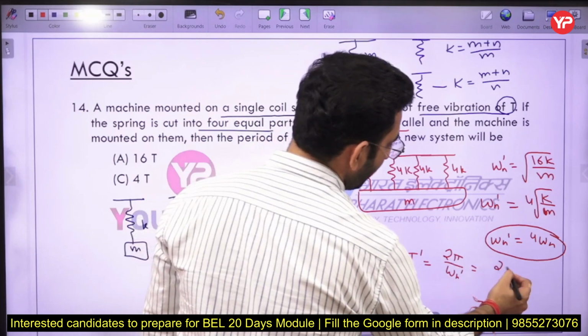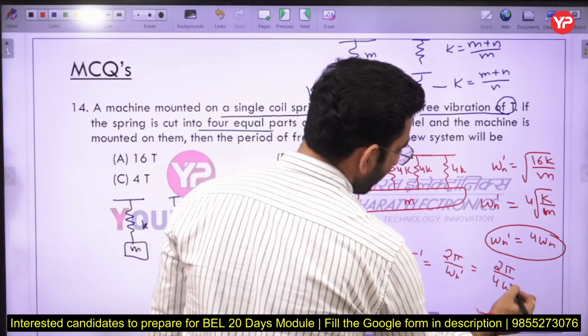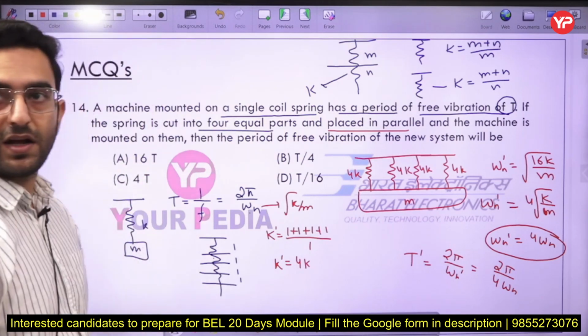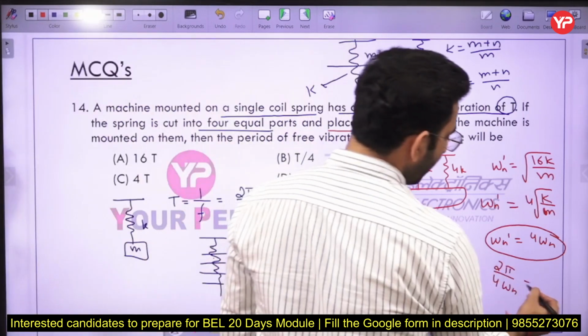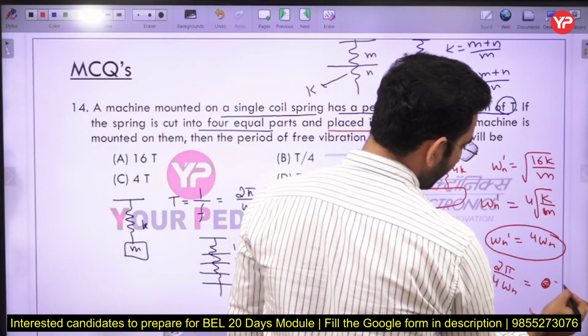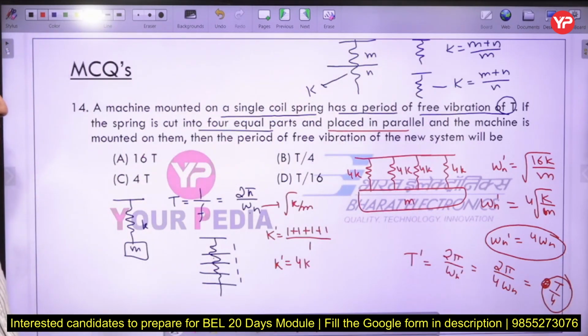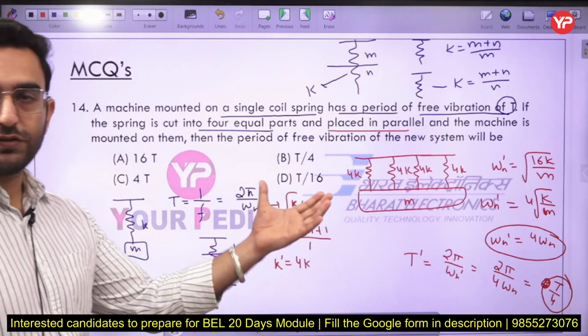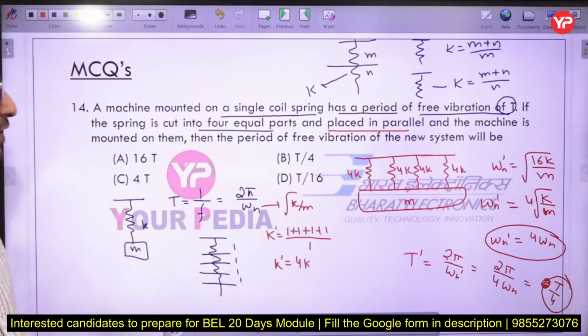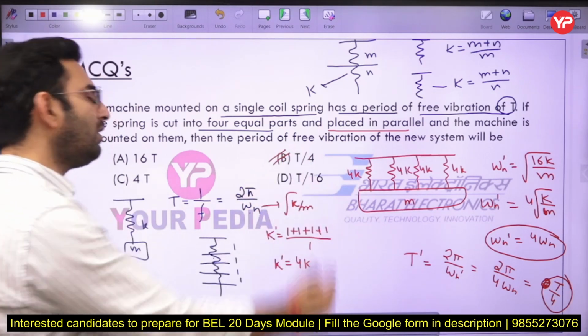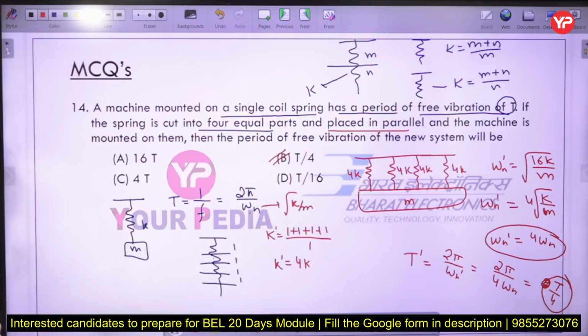It will become 2 pi by 4 omega n, and 2 pi by 4 omega n will be equal to T upon 4 here. Okay, so I can say due to the increased stiffness of the spring, the time period has been reduced by a factor of 4 here. So option B will be the correct one. That will be the answer here.